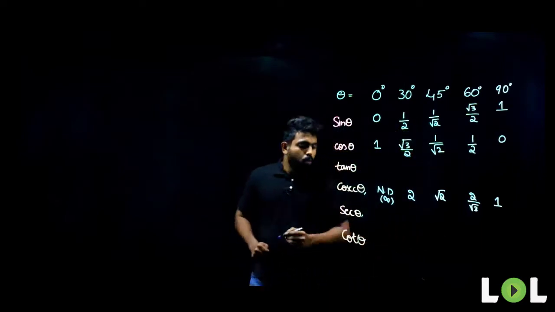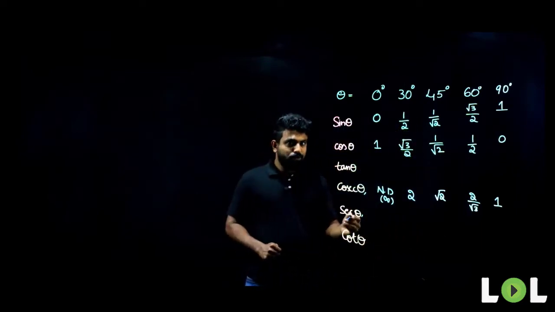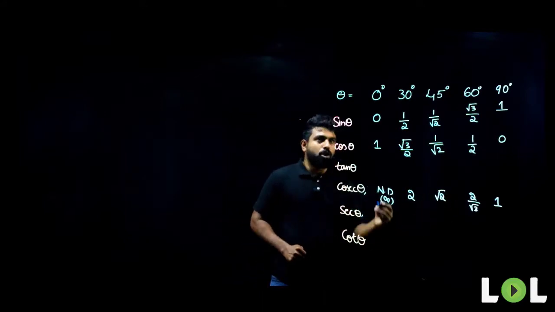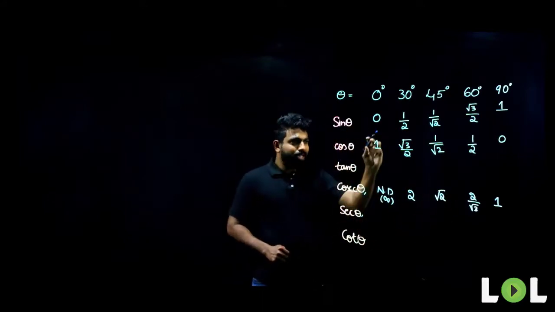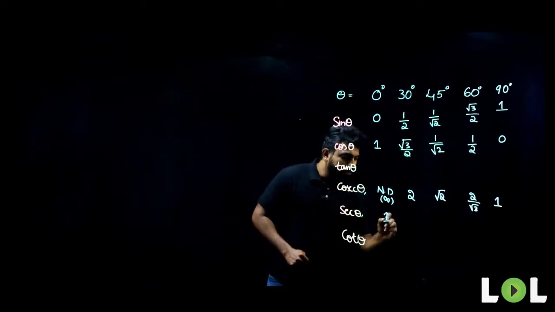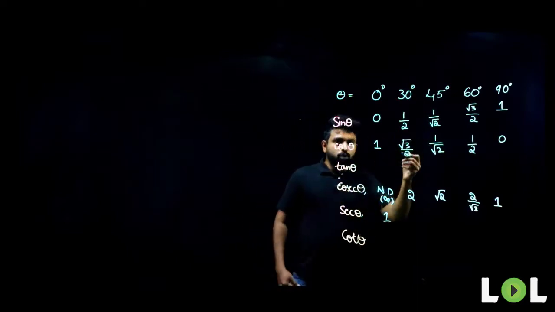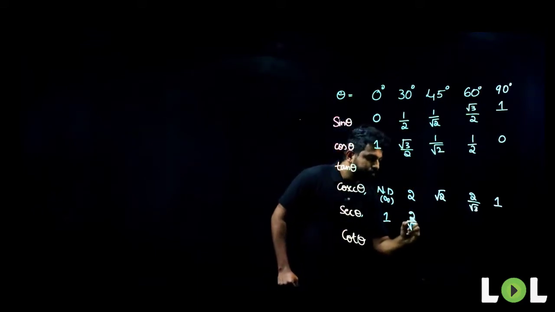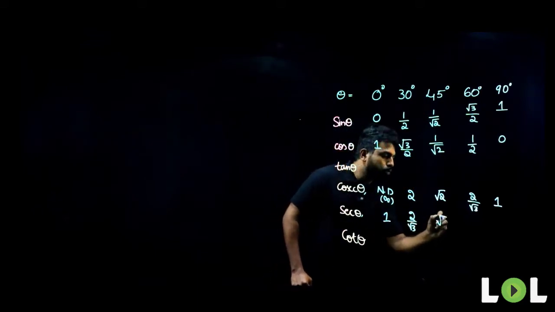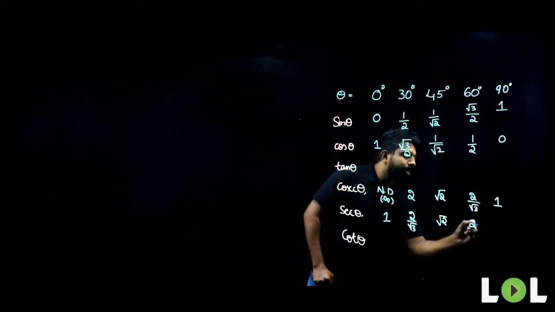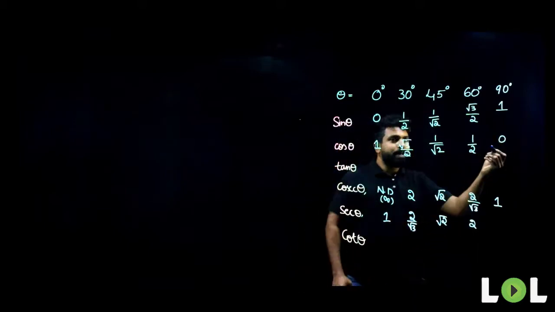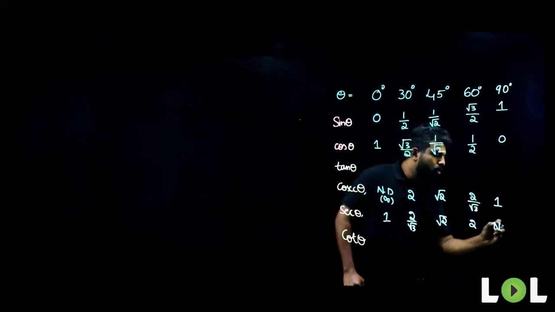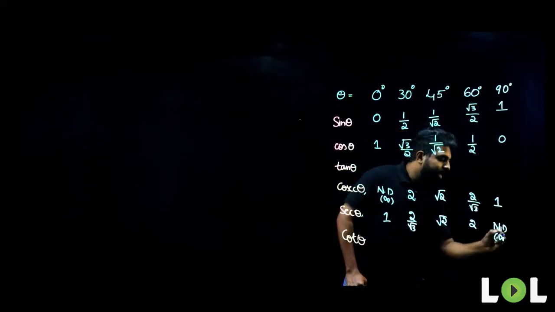Now, what about secant theta? What are the values for secant theta? Secant theta is nothing but the inverse of cos theta. What is 1 by 1? 1 by 1 is 1. What is root 3 by 2? 1 divided by root 3 by 2, 2 divided by root 3. Same way, this is root 2, 2, and this will be 1 divided by 0. What is 1 divided by 0? It is not defined, or it can also be written as infinity.